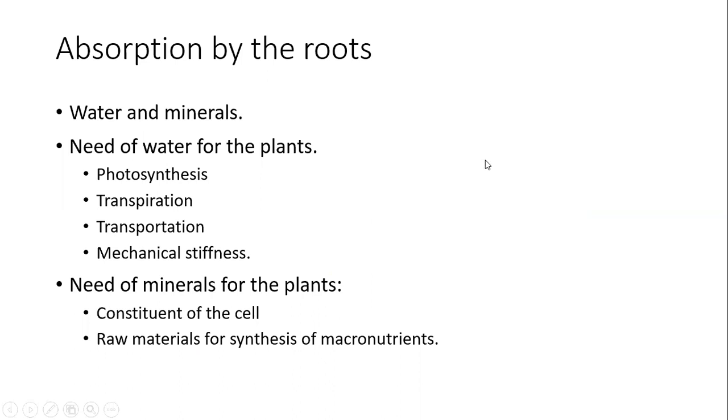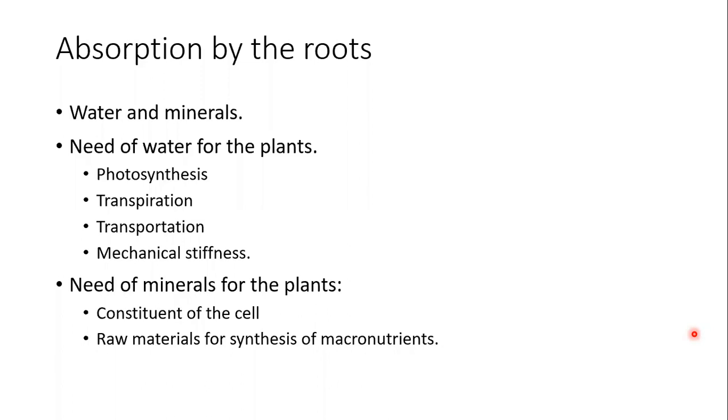So if we say absorption by roots, what is being absorbed by the roots? Water and minerals. What is the need of water to be absorbed? The very first need is photosynthesis. Water is the raw material for photosynthesis. As you know, during photosynthesis, plants prepare glucose by using carbon dioxide and water in the presence of sunlight.